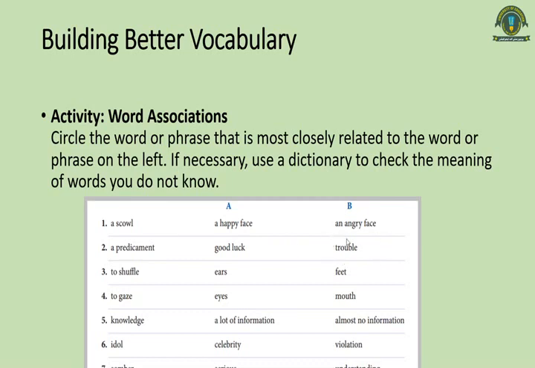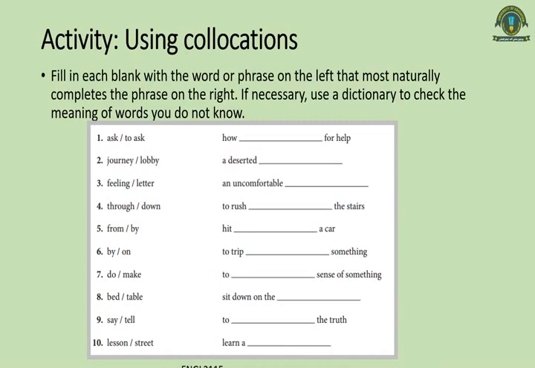We generally use it for the trouble expression. If you don't know the meanings of any words, you can obviously check the dictionary and do this activity.